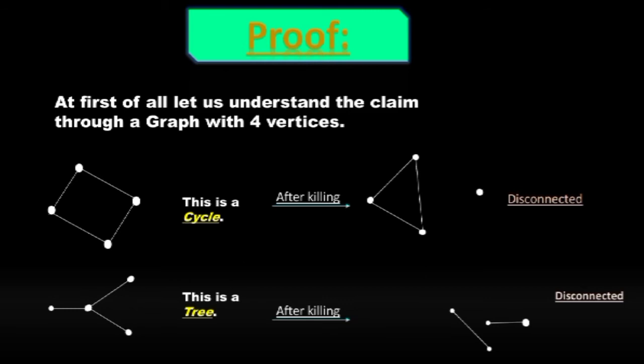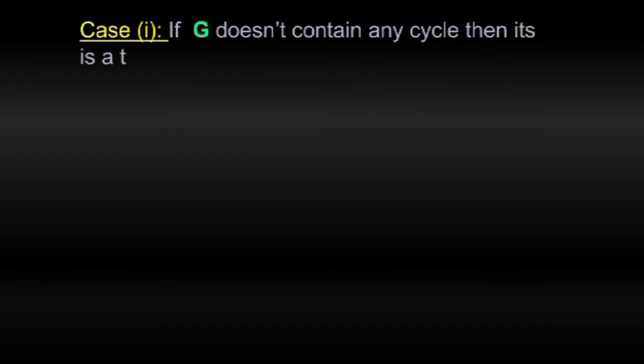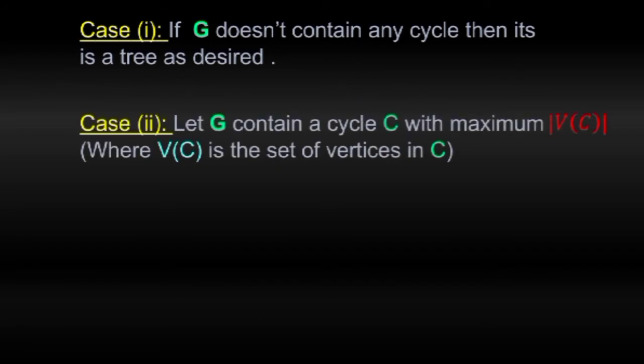Now if we choose a graph with 4 vertices which contains a cycle like this, in that case, after a single killing, it is not possible to make it disconnected. Case 1. If G does not contain any cycle, then it is a tree as desired. Now case 2. Let G contain a cycle C with the maximum number of vertices.